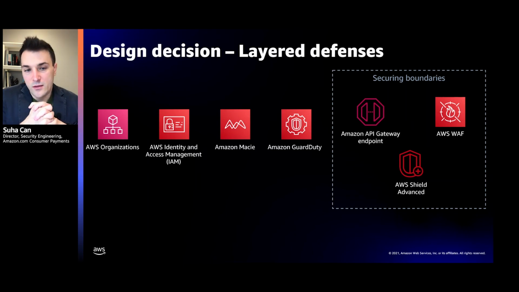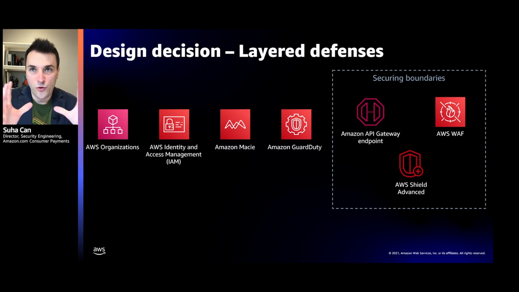What does it mean? Essentially, we have the boundaries of Lumos, and we protect data there, and we protect the connections there. So we use API gateway, we use SIGv4 for authentication for Lumos, we use API gateway for throttling, we use Shield Advanced for DDoS protection and other things. We use WAF to give us control over how our traffic is supposed to move. But we don't stop there.